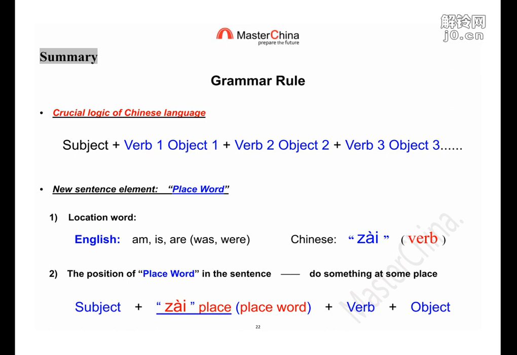I said it took me several years to figure out. I didn't find this expression in any grammar book because it sounds so simple. Yes, when you get it, it's simple. But before, you don't understand why.